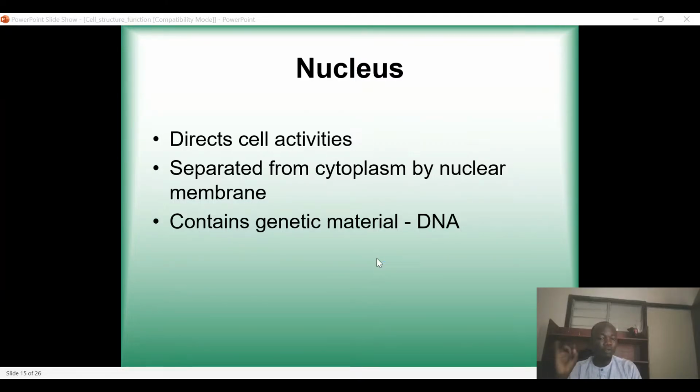Chloroplasts in plants also contain DNA. And the mitochondrial DNA is usually inherited from the mother. So mitochondrial DNA from the mother is what the child or offspring usually inherits. We don't inherit mitochondrial DNA from the father. So it contributes to that.